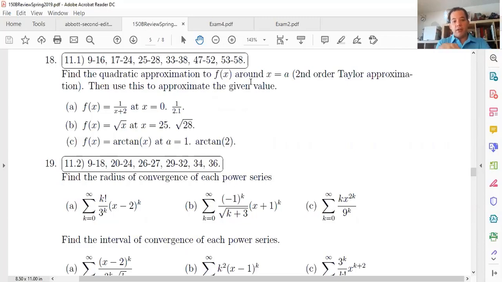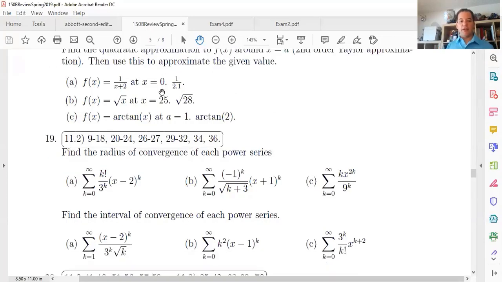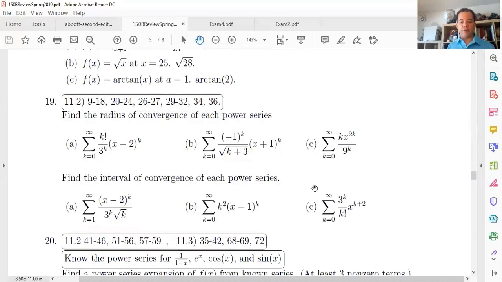Then it's essentially like doing the Taylor polynomial of order 4. Okay, so I'm going to skip these for when we get to Taylor series. Instead, I want to work on these ones right now.